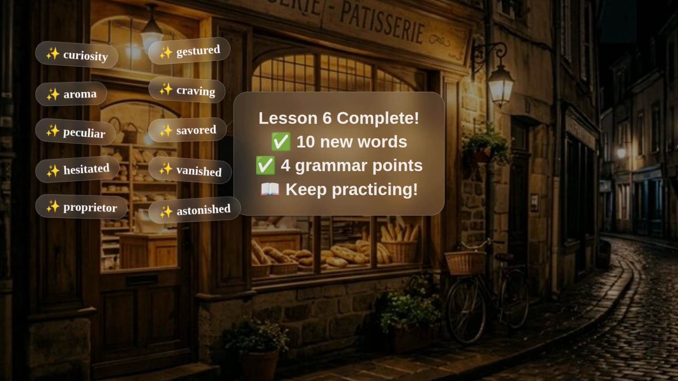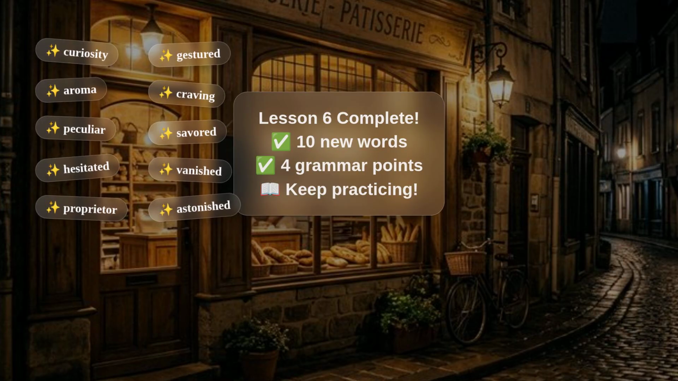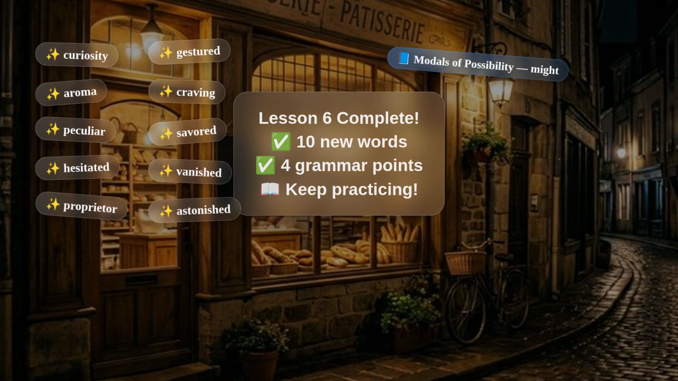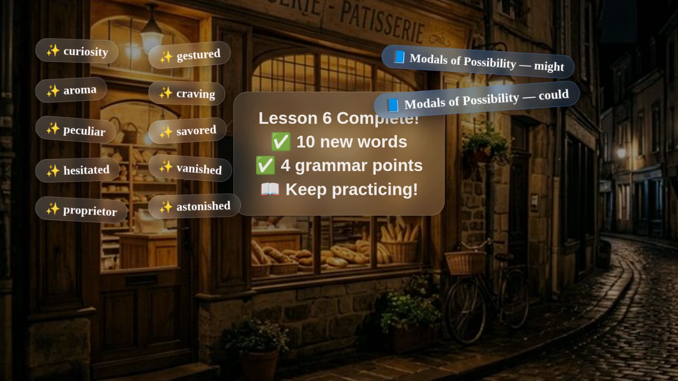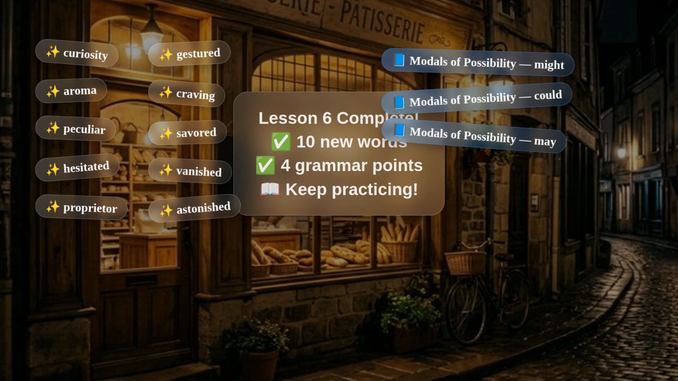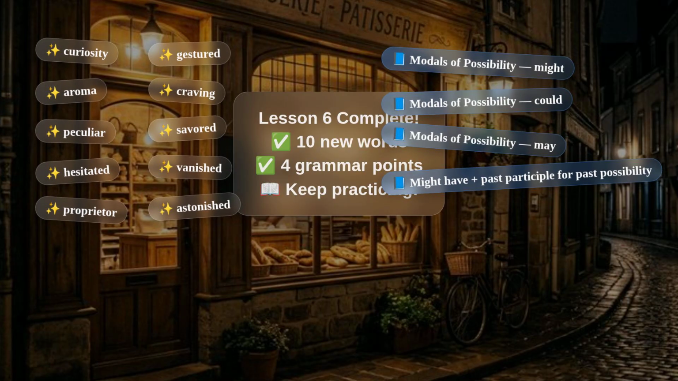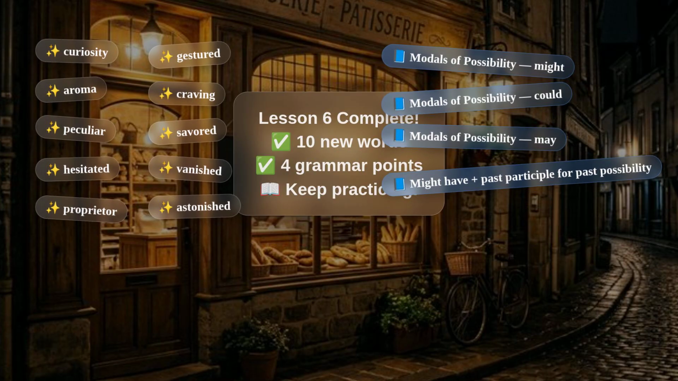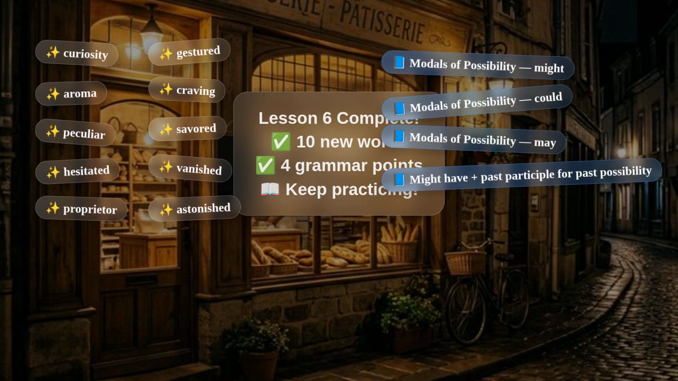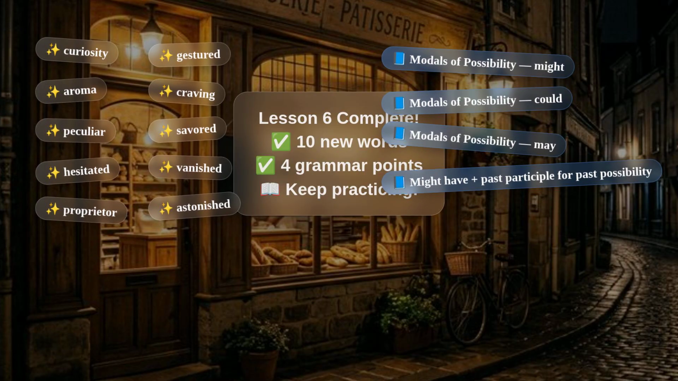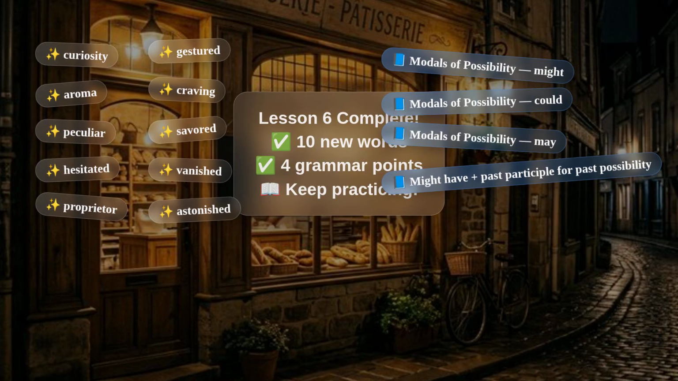10 new words. Grammar. We covered modals of possibility. You now understand how to use might for low certainty, could for reasonable possibility, and may for formal possibility. And we even explored might have plus past participle for guessing about the past. You also saw a beautiful example of an ambiguous ending in English storytelling. Be proud of yourself. You are building a very strong English foundation.